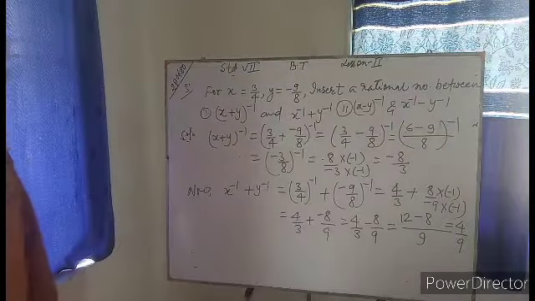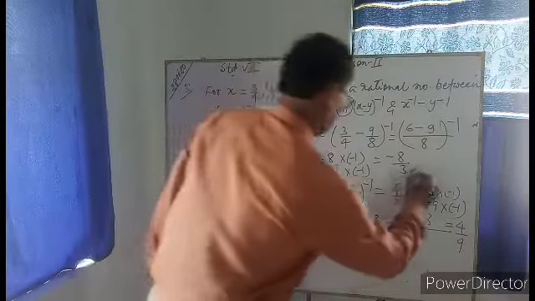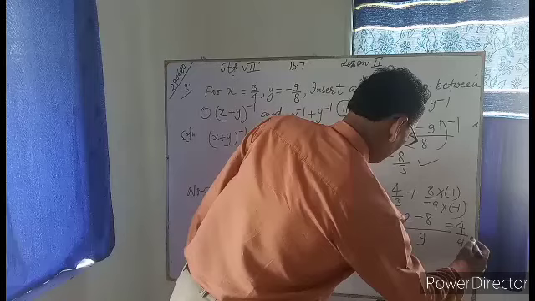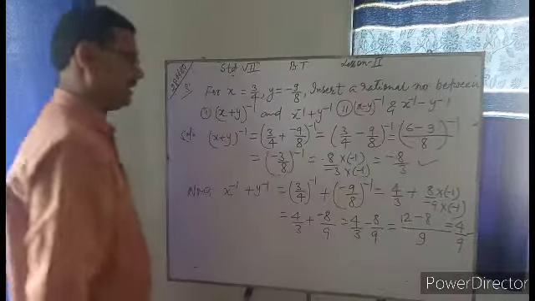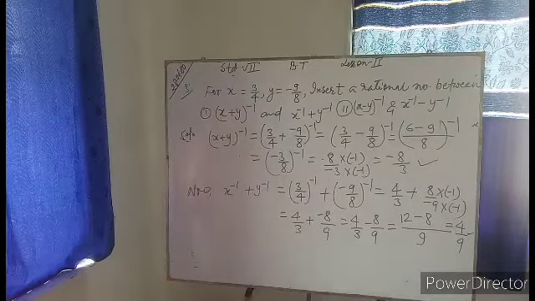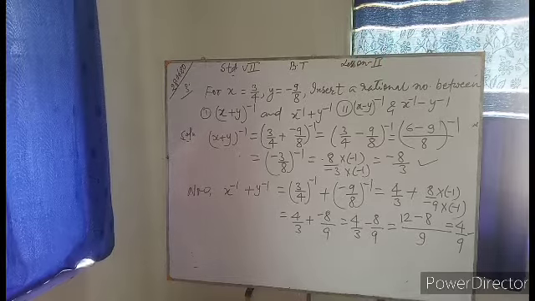Now we have to find one rational number between minus 8 by 3 and 4 by 9.